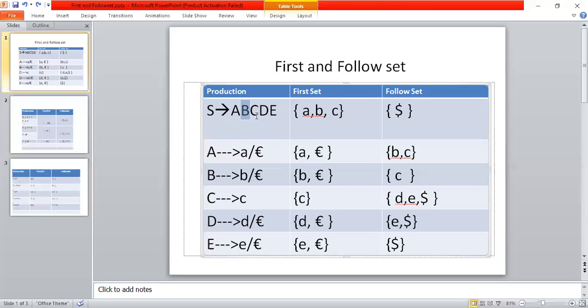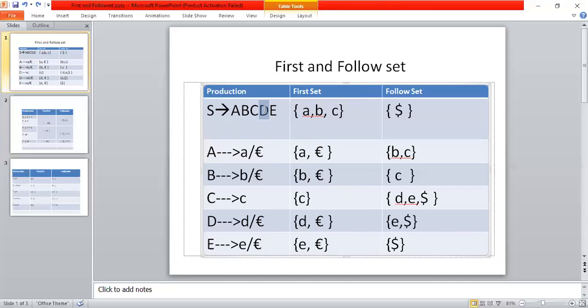Now here I'm writing the follow set of C. The follow set of C is nothing but the first of D, E. What is the first set of D? d. So the follow set of C is nothing but d and epsilon. Instead of writing epsilon here, substitute epsilon in place of D, so that D is vanished.